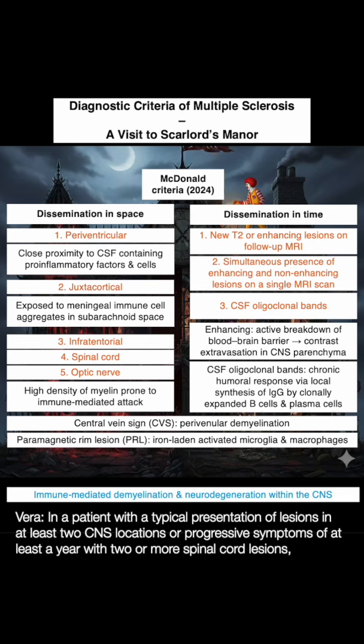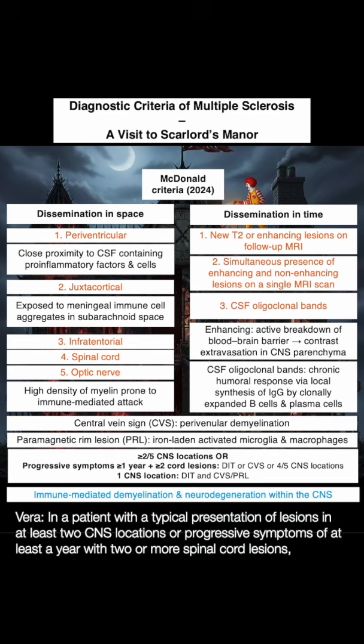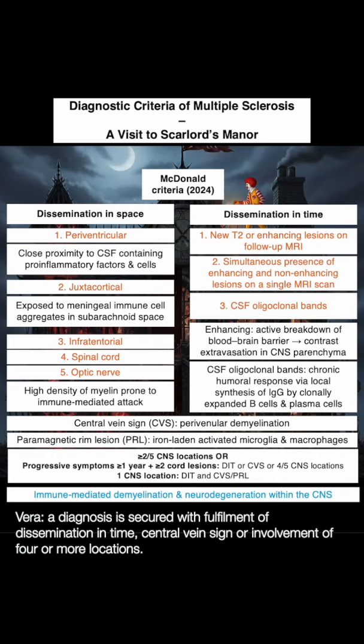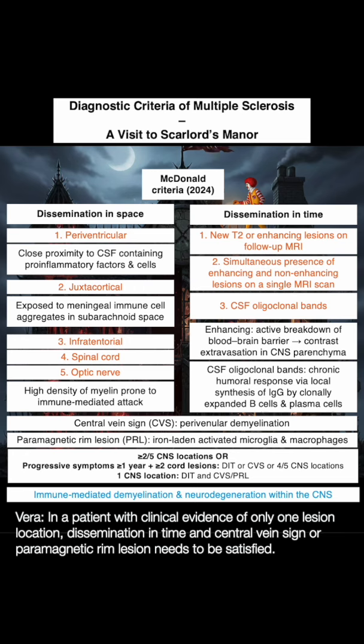In a patient with a typical presentation of lesions in at least 2 CNS locations, or progressive symptoms of at least a year, with 2 or more spinal cord lesions, a diagnosis is secured with fulfillment of dissemination in time, central vein sign or involvement of 4 or more locations. In a patient with clinical evidence of only 1 lesion location, dissemination in time and central vein sign or paramagnetic rim lesion needs to be satisfied.